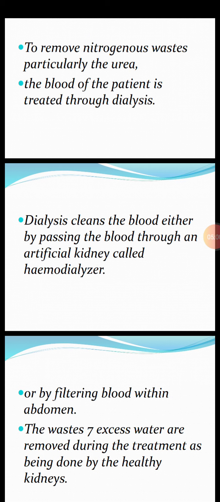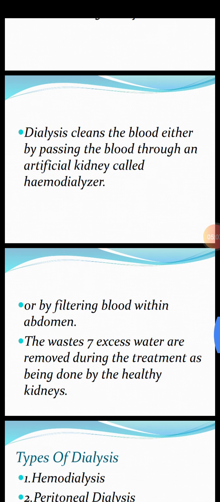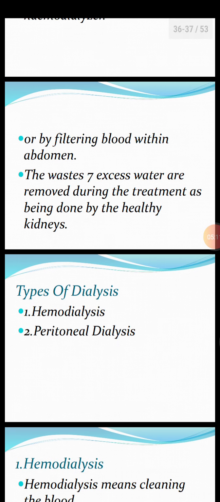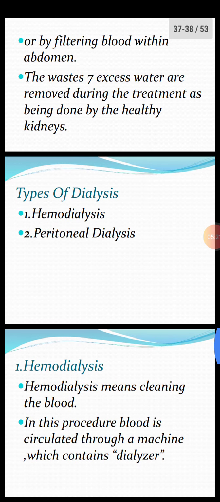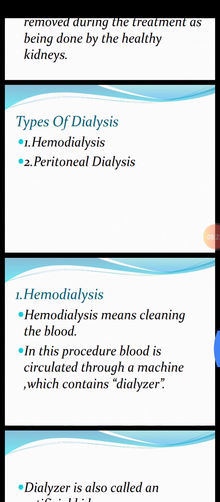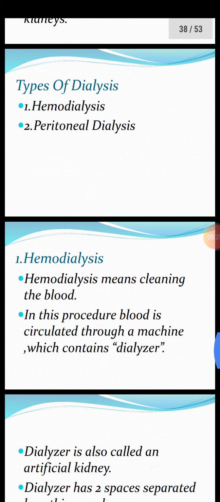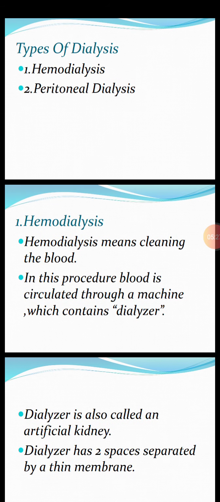What is its role? It cleans the blood either by passing the blood through an artificial kidney known as hemodialyzer or by filtering blood within the abdomen. The waste and excess water are removed during the treatment as being done by the healthy kidneys. Types of dialysis we will discuss. Number 1 is hemodialysis, second is peritoneal dialysis.